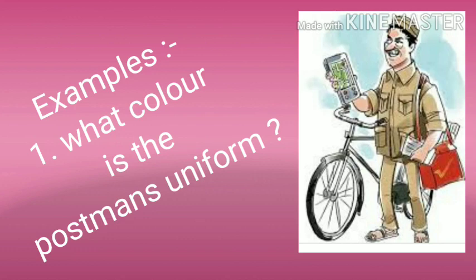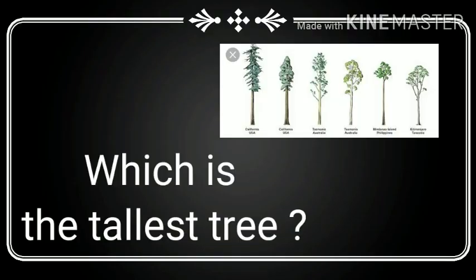The first example is, what color is the postman's uniform? Here color is a noun and the word used before color is what, hence it is an interrogative adjective. The second illustration is, which is the tallest tree? Here tree is a noun and the word asking the question is which. Therefore, which is an interrogative adjective used in this question. I repeat, which is the tallest tree?